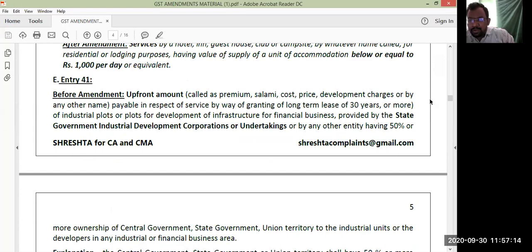First, look at the provision before the amendment.